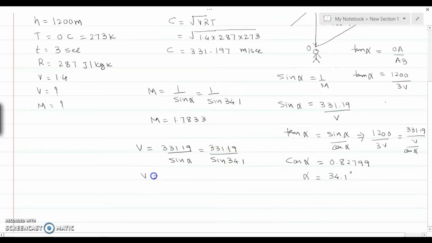So we get the velocity of the aircraft, that is 590.68 meters per second. And if we need to convert it into kilometers per hour, then we need to multiply it by 3600 and divide by 1000.